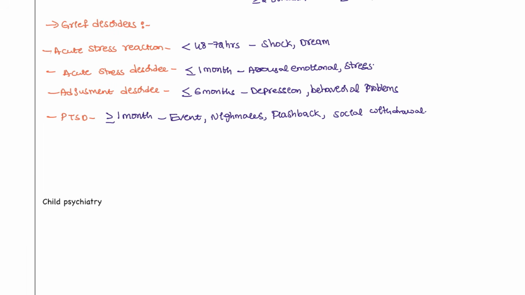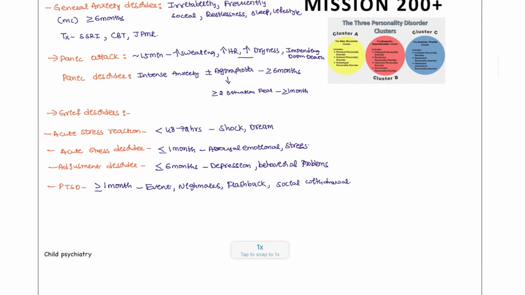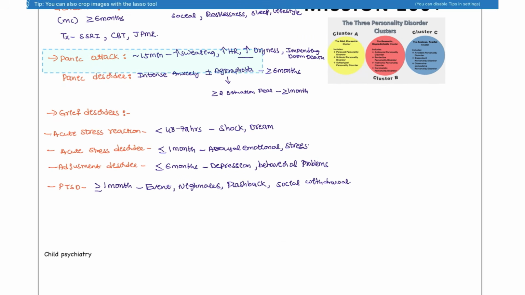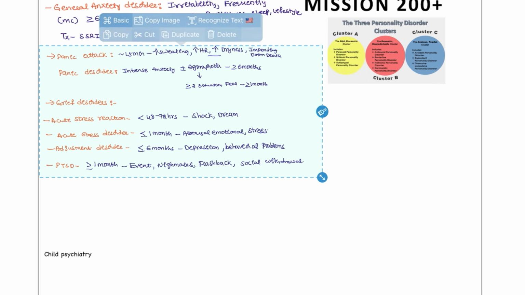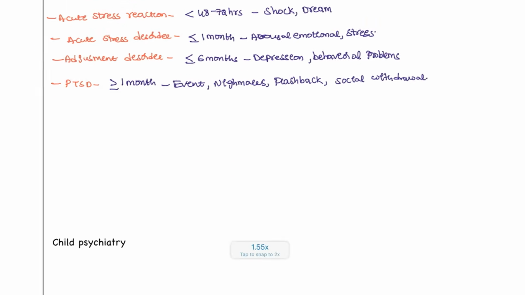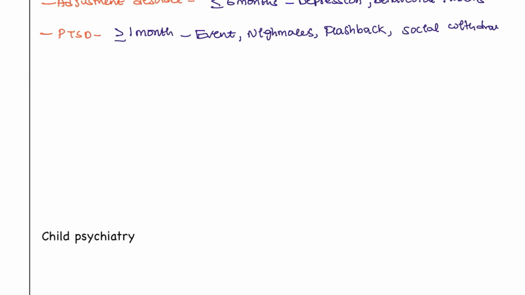Next, PTSD is also done. This is the anxiety, generalized anxiety disorders that you have to remember. Next, coming to how we are going to differentiate the OCDs. Here we also have the personality disorders. So I will be writing here about the types of OCDs. OCD, obsessive compulsive disorder. If we have to describe the obsession, the obsession is a thought.